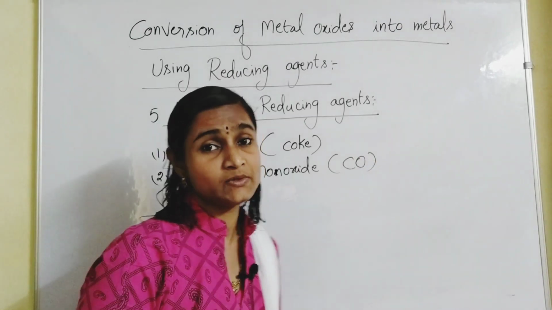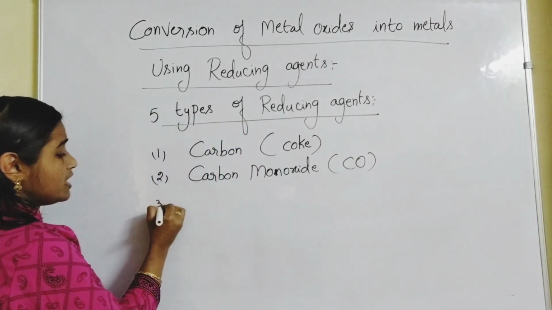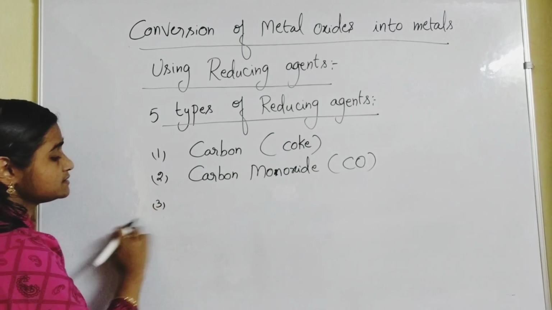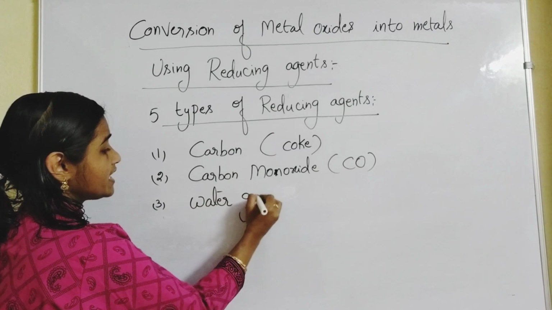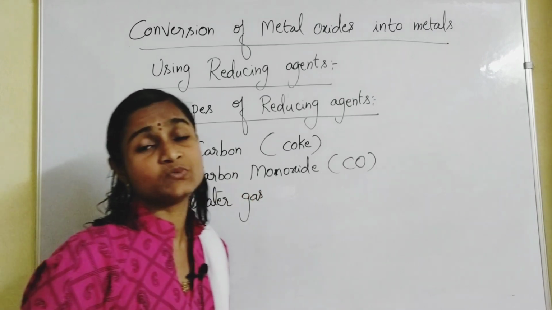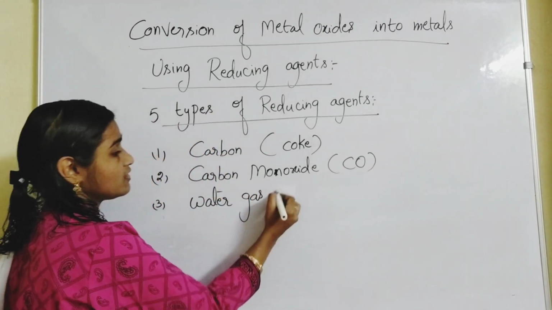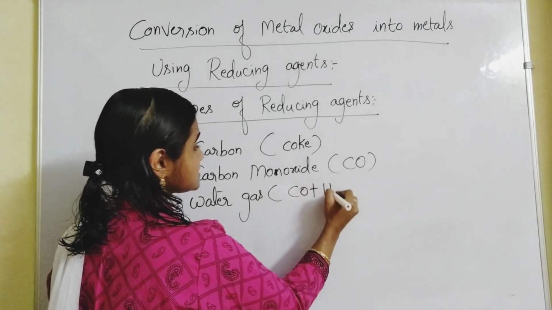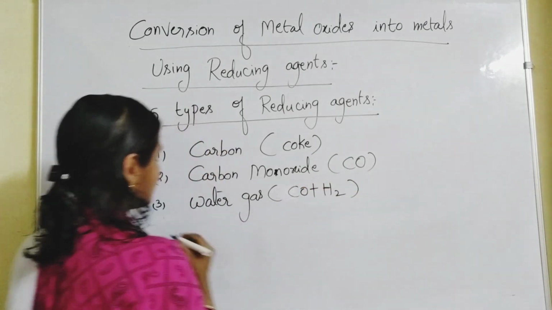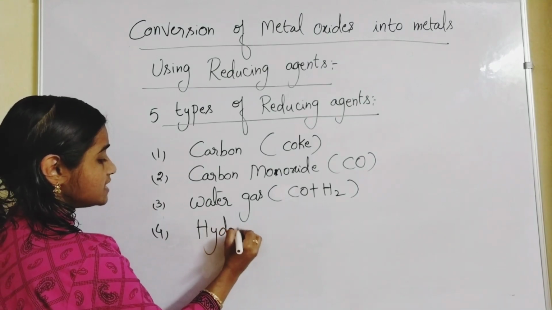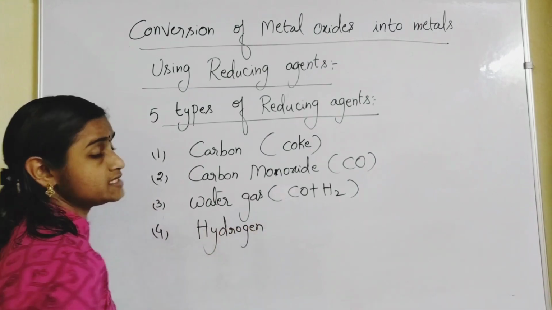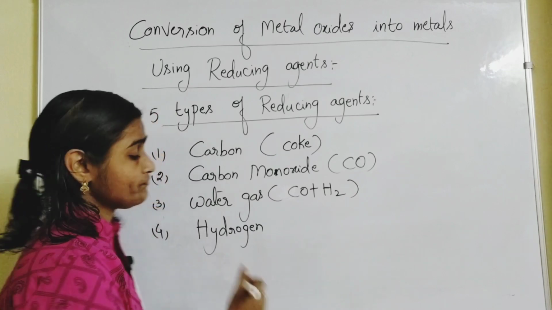CO can be used as reducing agent. And the third one is water gas. Water gas can be used as reducing agent. Water gas is a mixture of CO plus H2. And we can also use hydrogen. In some cases, hydrogen is used as reducing agent.